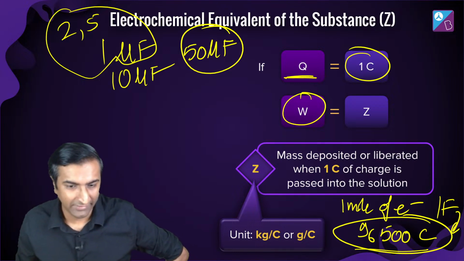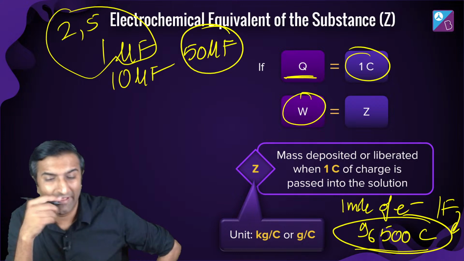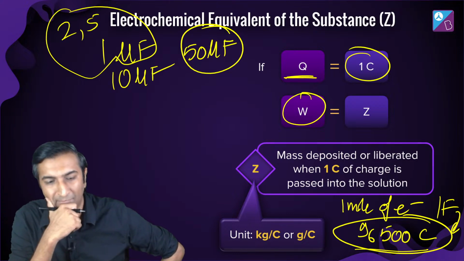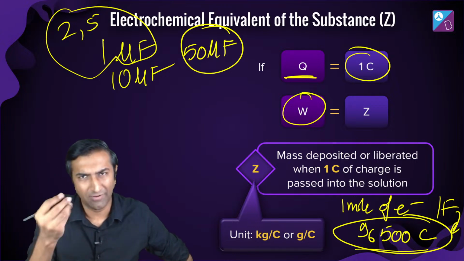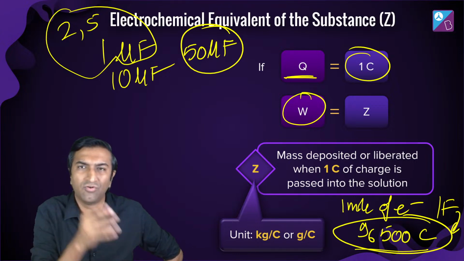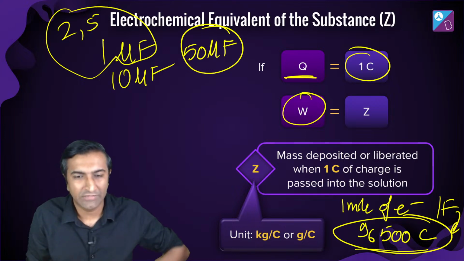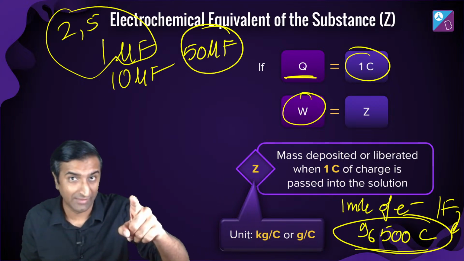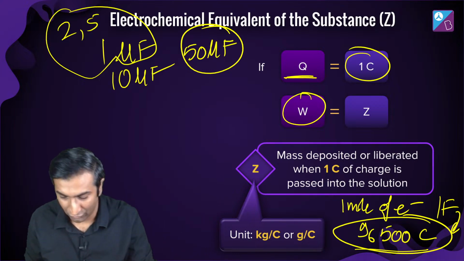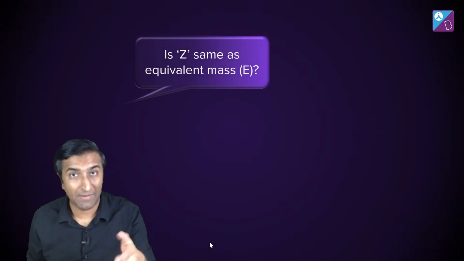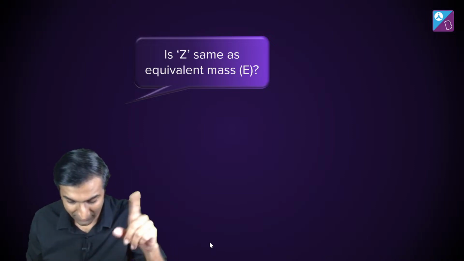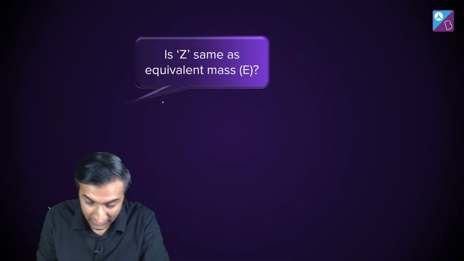An example of Faraday's first law is Na plus electron. Actually, Na plus is not a good example of Faraday's first law because sodium is quite annoying to deal with. Let's talk about copper or something like that. Copper and silver are easier for this. I'll tell you why sodium is not a good example, because when you put sodium in water, we'll look at that. Don't worry, later we'll talk about that.